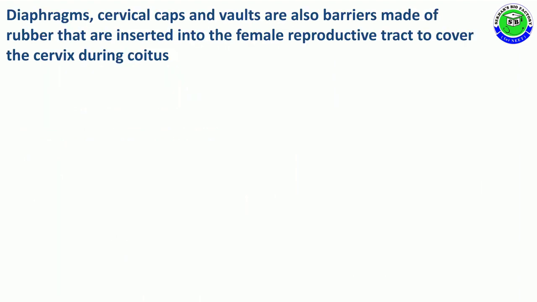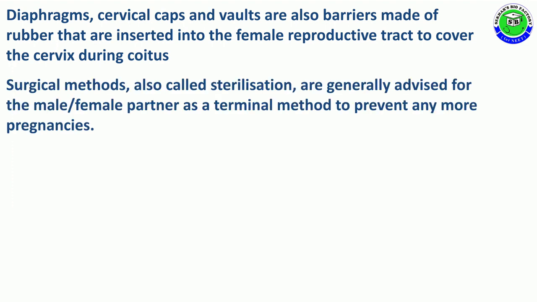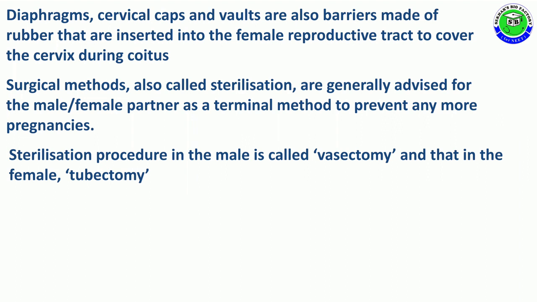Diaphragm, cervical cap and vaults are barriers made up of rubber that are inserted in the female reproductive tract to cover the cervix during coitus. The surgical methods, also called sterilization, are generally advised for the male and female partner as a terminal method to prevent any more pregnancy. The sterilization procedure in male is called vasectomy and in female it is called tubectomy.